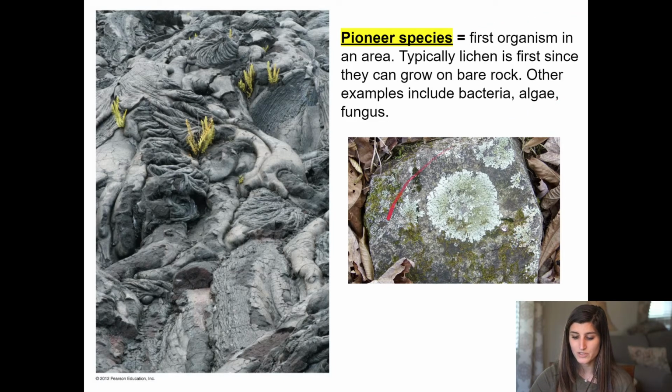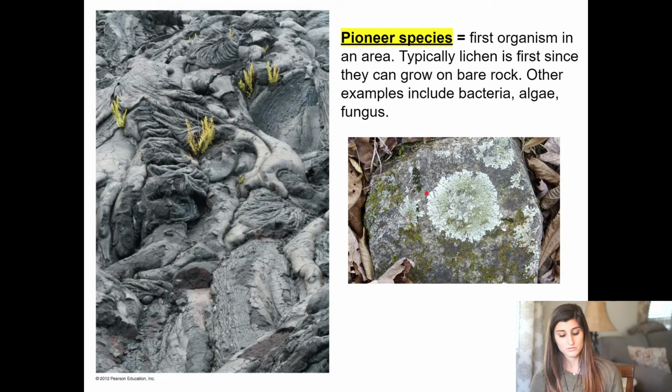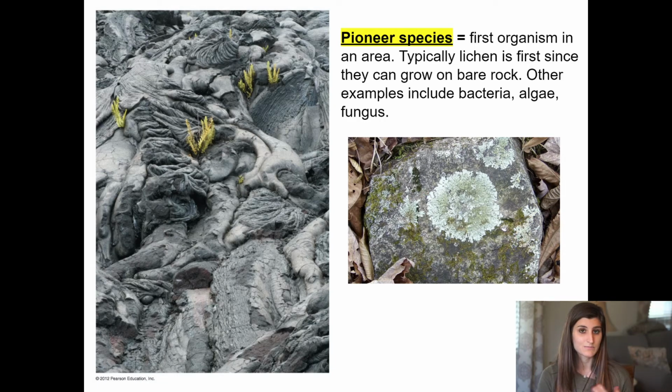A really good example of a pioneer species is lichen, because lichen can live on the rocks and it will break them down and they can survive that way. And by breaking down the rocks, it eventually leads to soil production. Even as the lichen dies, it contributes some nutrients to the soil. So that's our pioneer species. Typically, we'll see lichen as one of our first species that will inhabit an area where primary succession is occurring.